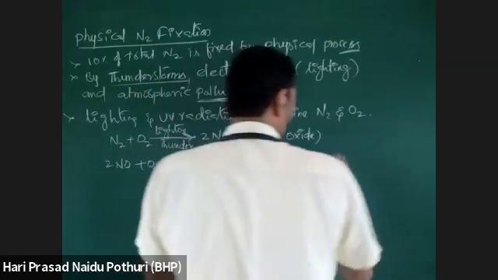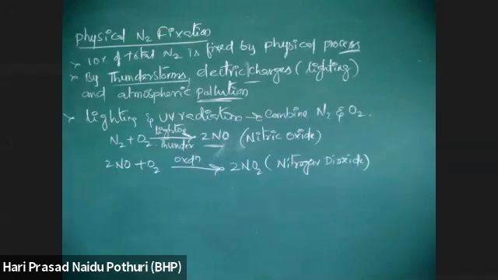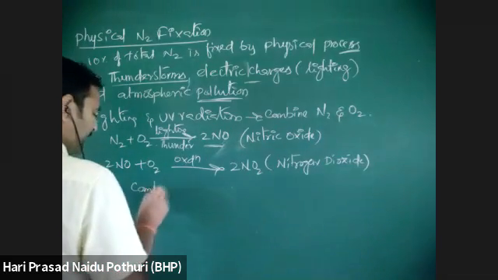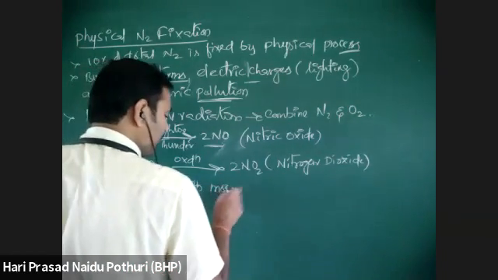Nitrogen dioxide. So nitric oxide, which is first formed on combining nitrogen and oxygen by the lightning and thunder, is converted into nitrogen dioxide by oxidation. Okay, so these NO and NO2 combine again with moisture in the atmosphere.